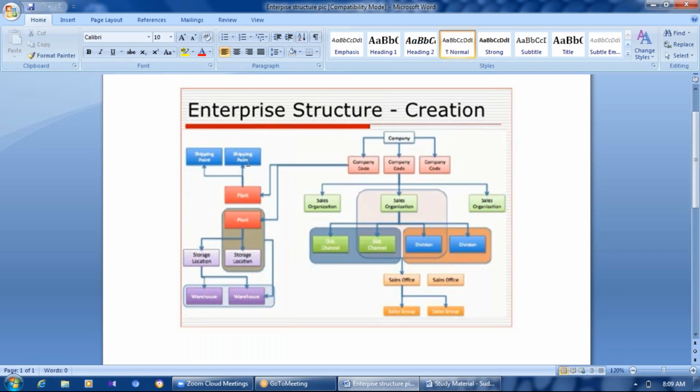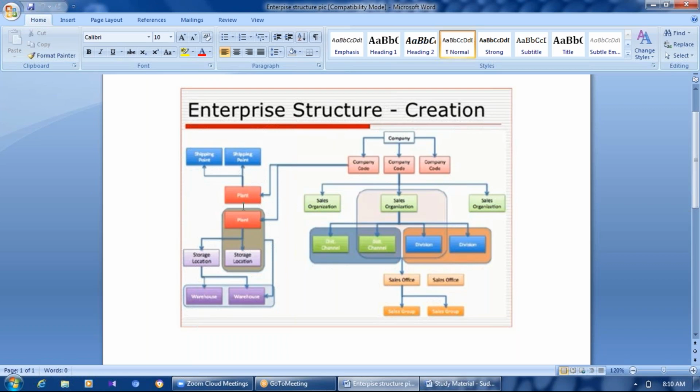Then after, we can have a shipping point. What is a shipping point? The word itself says that when we are shipping the material to the customer, we would be loading the truck in a plant, right? If you want to send a material to a customer, we should load the truck in a plant. The point where we load the material into a truck, we call a shipping point. The shipping point is something we can see in a plant.